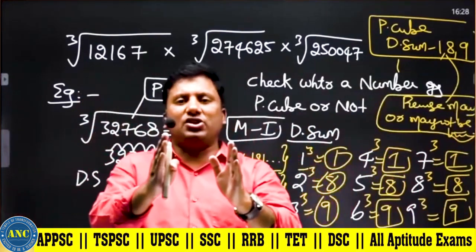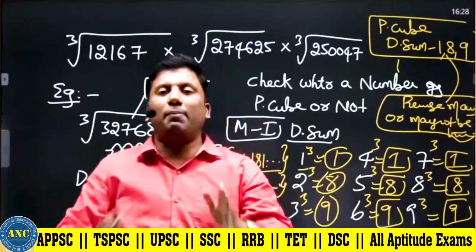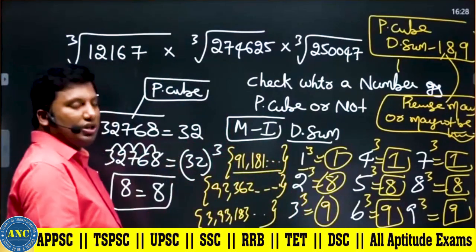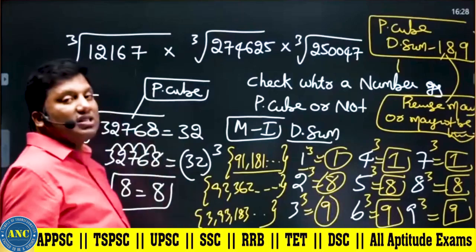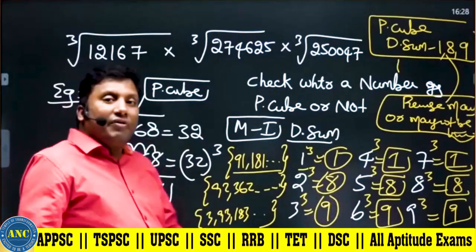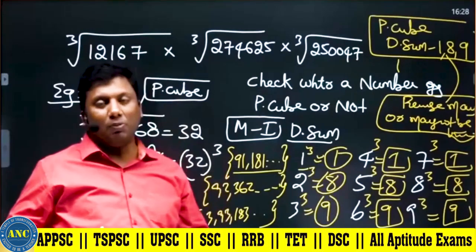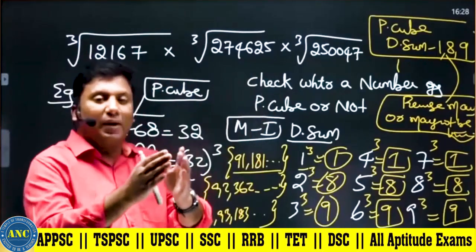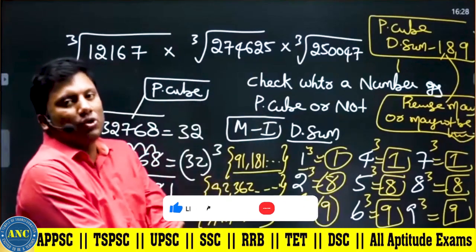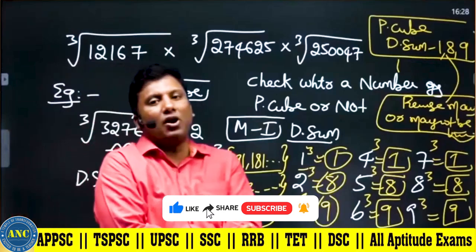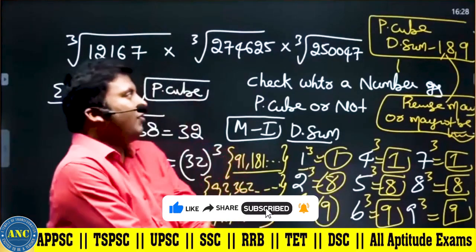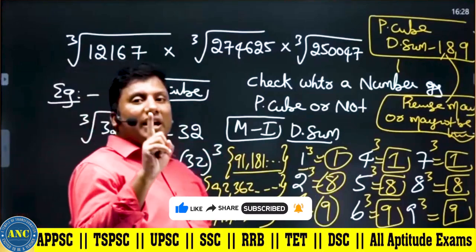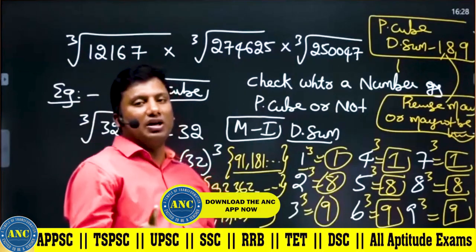Extremely important concept to check whether a number is a perfect cube or not. Without checking, we cannot do this. What if the digital sum is not 1, 8 or 9? Then that becomes a non-perfect cube. For non-perfect cubes, there is a method of approximation which I kept on the Anil Nair Classes YouTube channel: how to find the approximate value of an nth root.